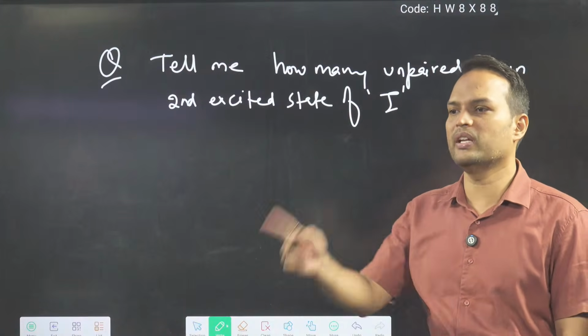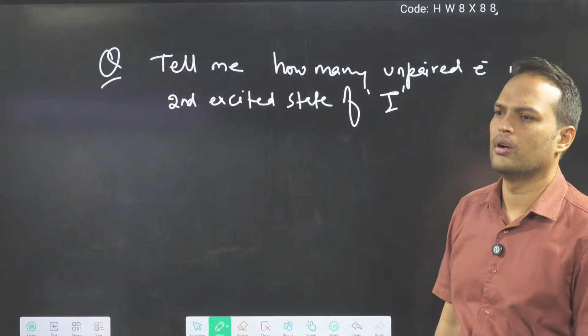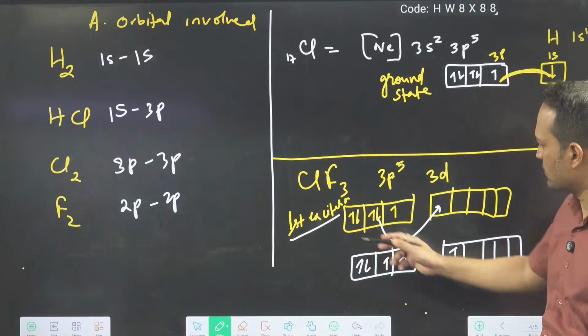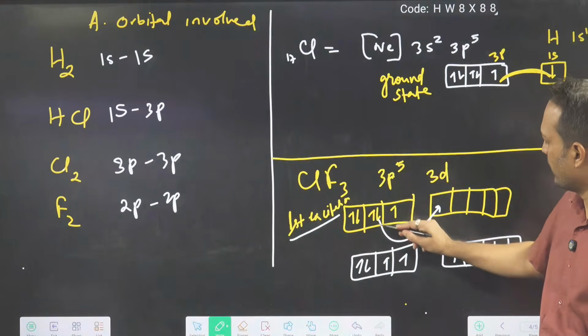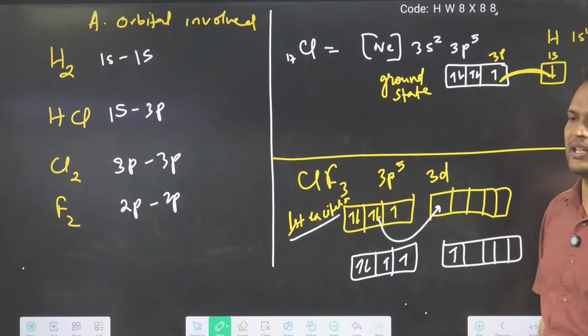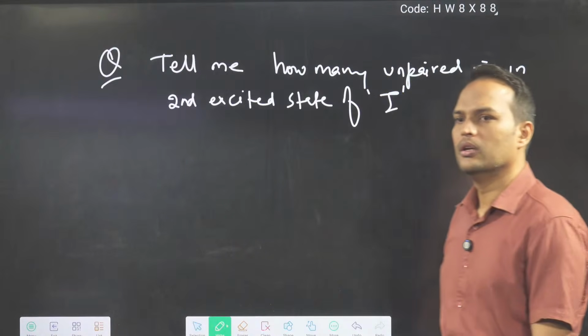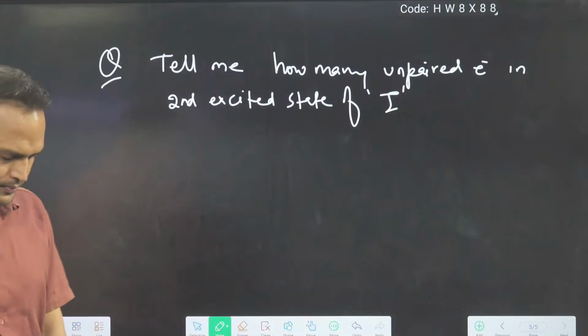Who said second excited state? I am saying first only. First excitation, what you have done first time, so first excitation state. Tell me the answer of this question now.